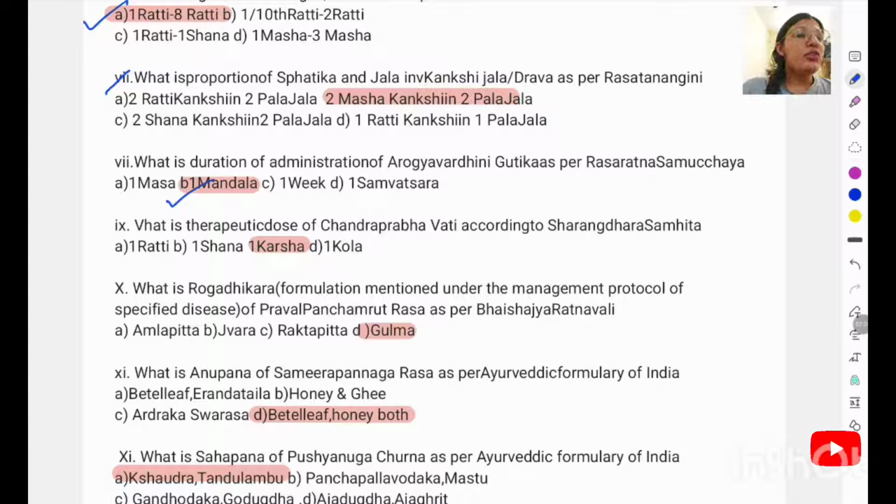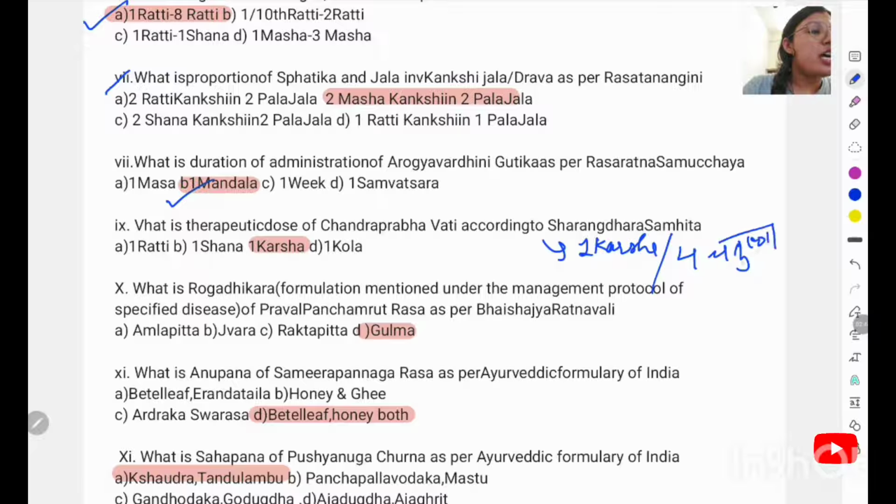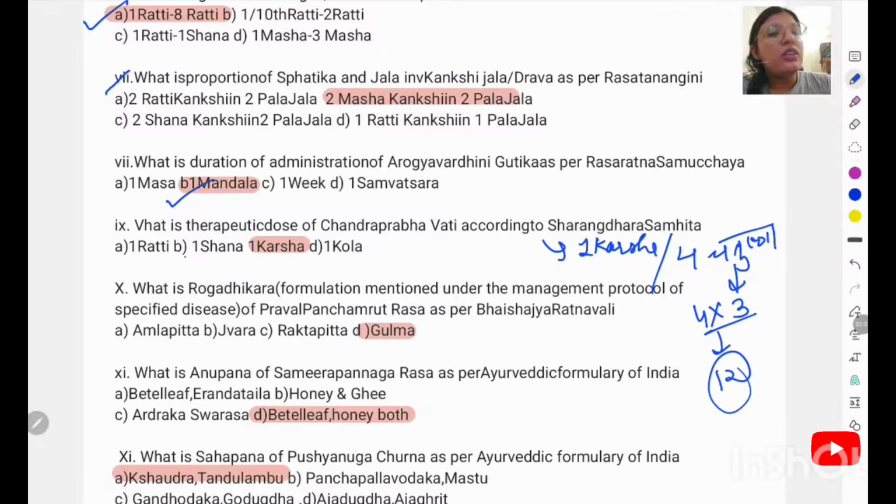What is the therapeutic dose of Chandraprabha Vati according to Sharangadhara Samhita? In the shloka it gives 1 Karsha, though along with that Acharya Charaka has mentioned Chatushana. Chatushana means 4 shana. Shana is 3 grams, so it also comes to 12 grams. So it's not 1 shana, it's Chatushana, and the right answer is 1 Karsha. What is the Roga Adhikara of the formulation mentioned under Parpati Panchamrita? Parpati Panchamrita is mentioned under the Gulma Roga Adhikara.